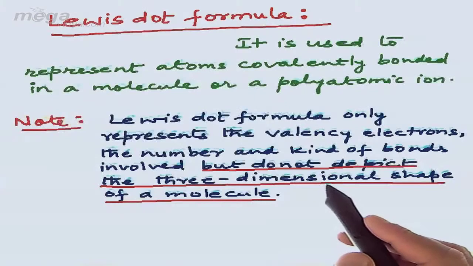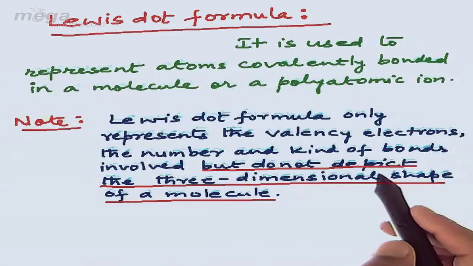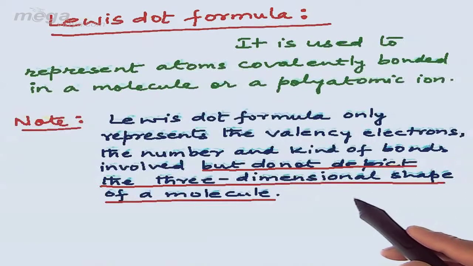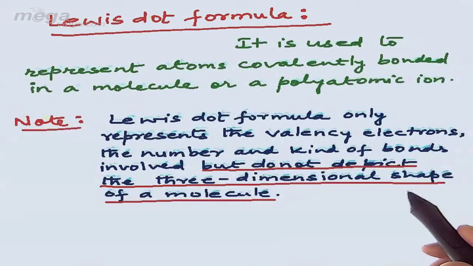So the nature of bonding and the number of bonds can be determined through the Lewis dot formula. But it is very important to notice that with the help of the Lewis dot formula we can never determine, or it does not represent, the 3-dimensional shape or the geometry of a molecule. This formula is based on the fact that the representative elements achieve a noble gas configuration, with certain exceptions of atoms that do not attain an 8 electron configuration, as we find in the case of hydrogen, which only attains helium configuration. So again we have another note.